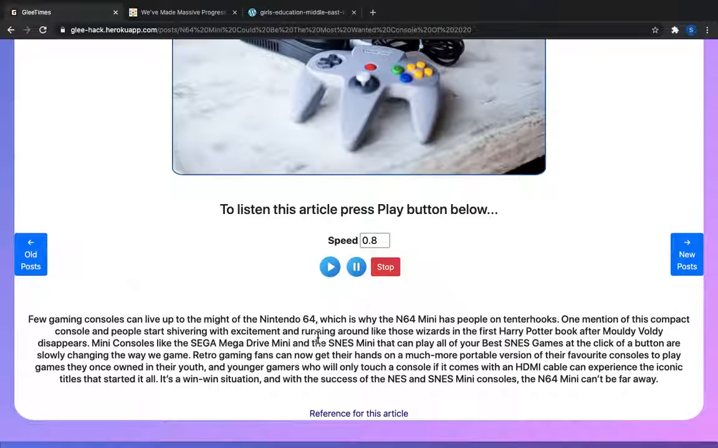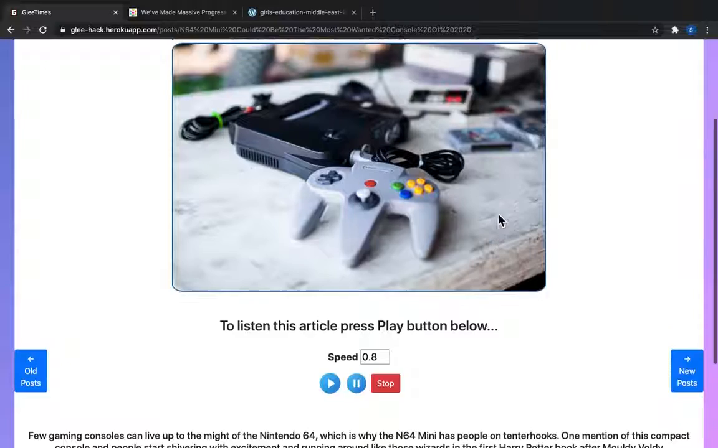play news feature. If you click on play, it will start reading all the news here, and you can also pause the news. You can also stop the news. This feature is currently compatible only with Chrome browsers. We are trying to make it compatible with other browsers too.